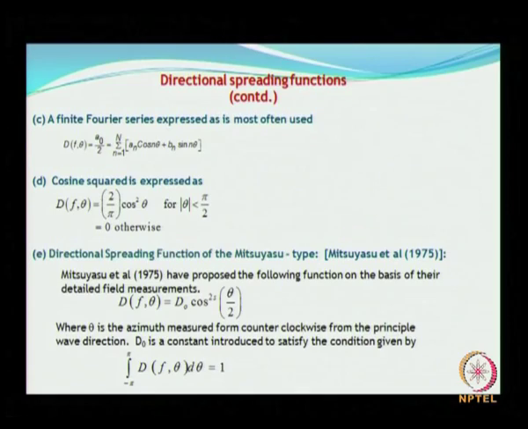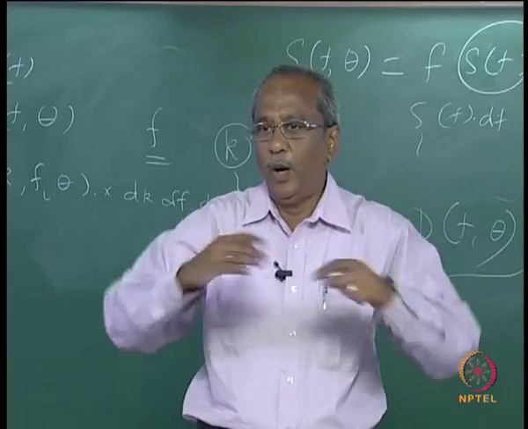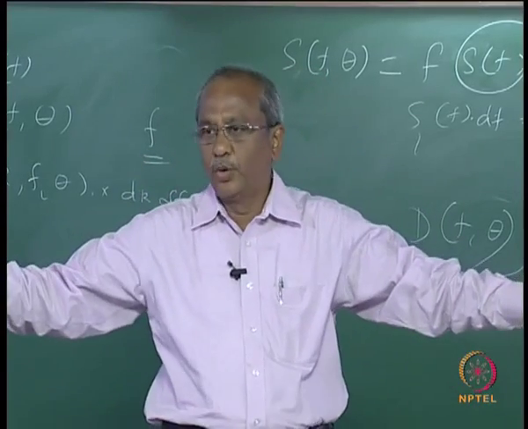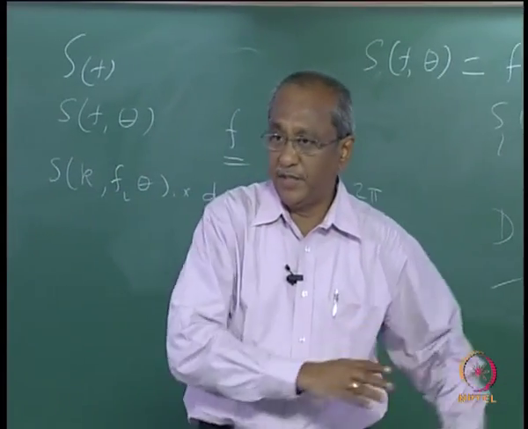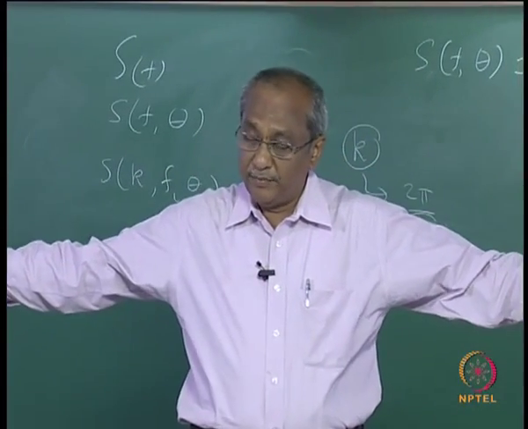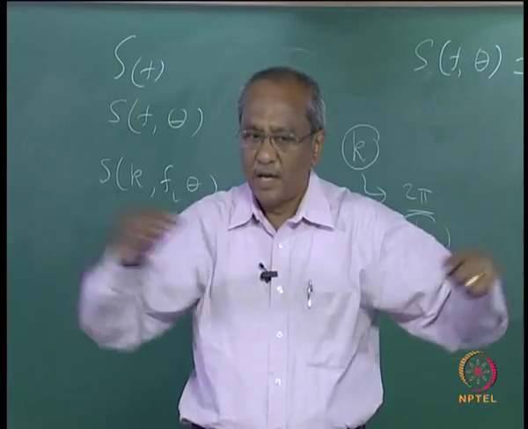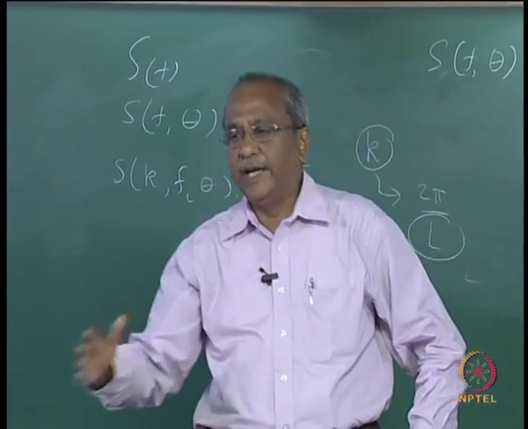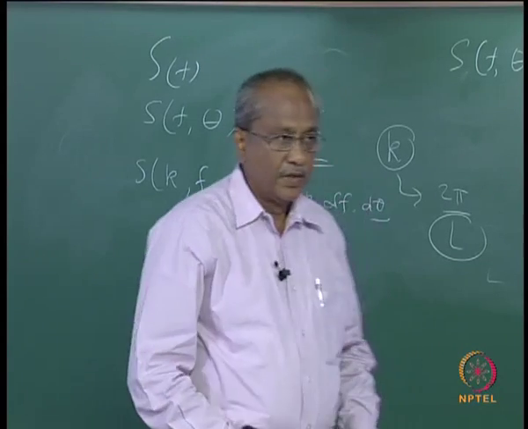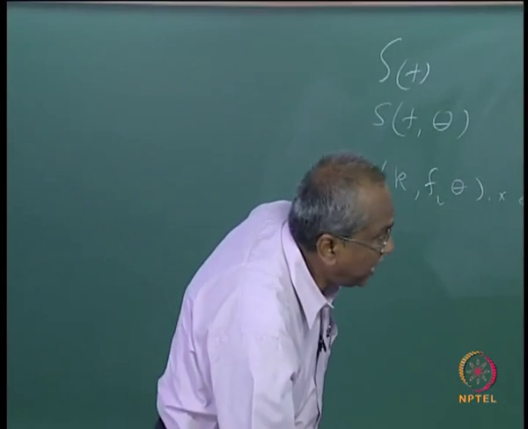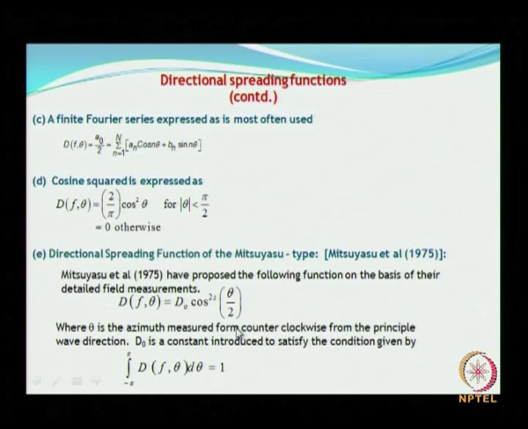So the spreading index takes care of how the distribution should look, whether it is a broad distribution, that is waves coming from a wide range of directions, or it is coming from a slightly narrower range of directions. In order to accommodate that, they brought in what is called the spreading index.